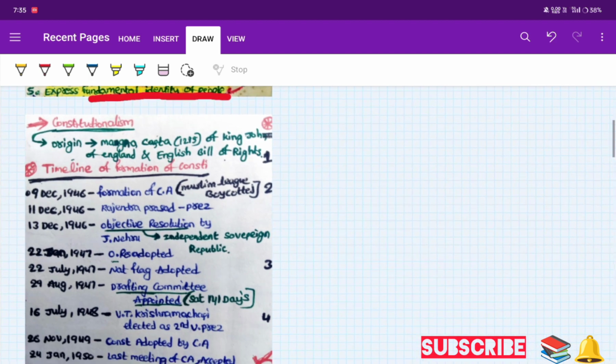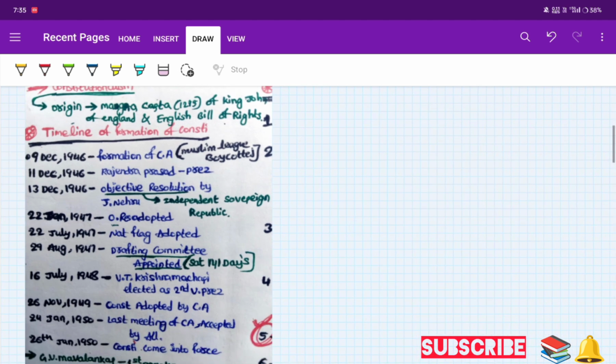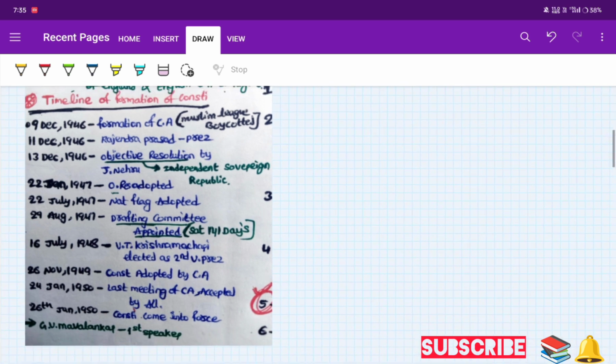Then what is constitutionalism? Constitutionalism originated from the Magna Carta, the Magna Carta of King John of England, and it also evolved from the English Bill of Rights. Then we go to the timeline and formation of the Constitution, how the Constitution evolves. Let us just have a glance at various things.